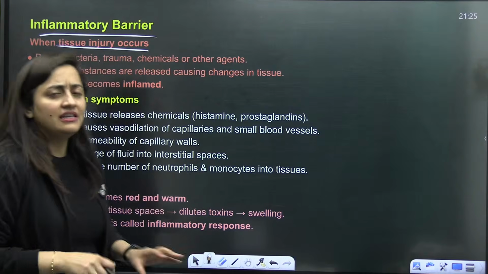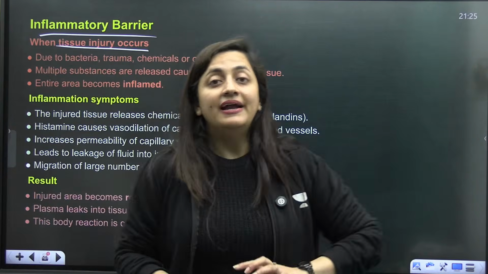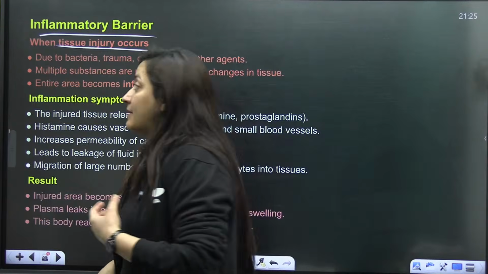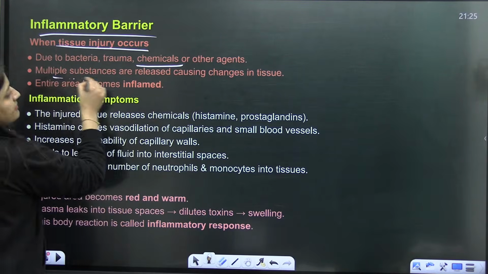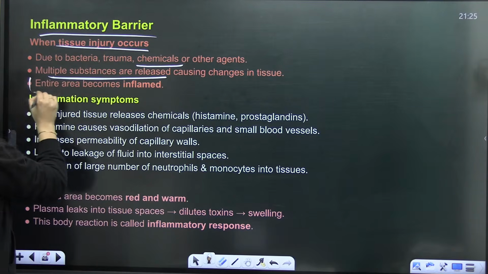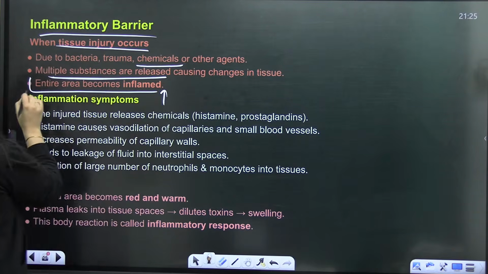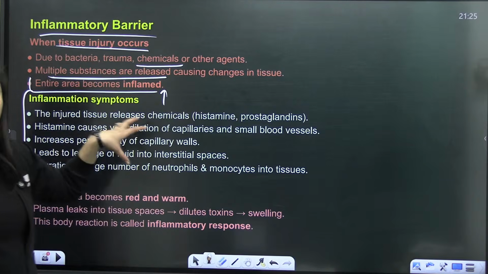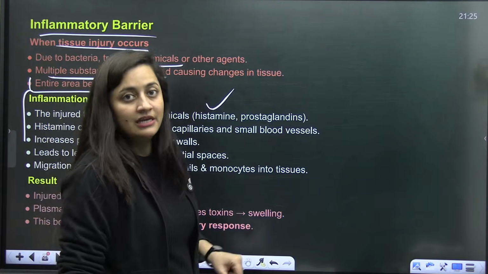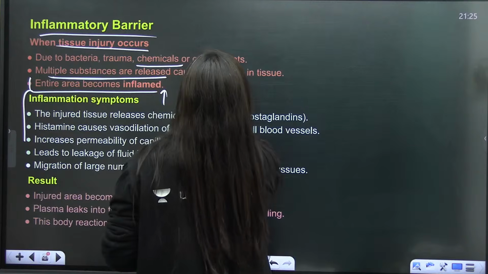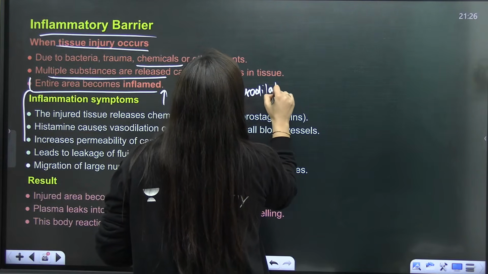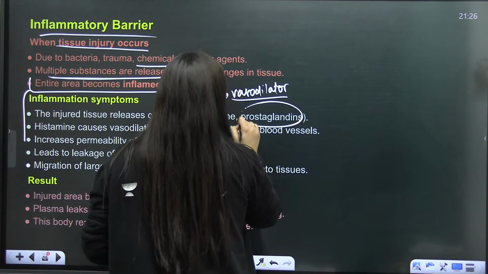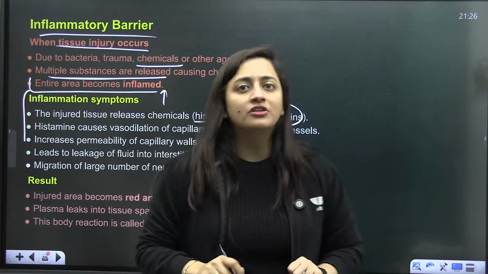It can be because of any reason. It can be because of bacteria, any trauma, or any kind of chemical, right? So obviously, some substances are released in the body that will make that area inflamed. For example, if there is injured tissue, that will release histamines, right? Histamine is a vasodilator that will dilate the blood vessels and increase the blood flow there. Prostaglandins are responsible for the contractions.